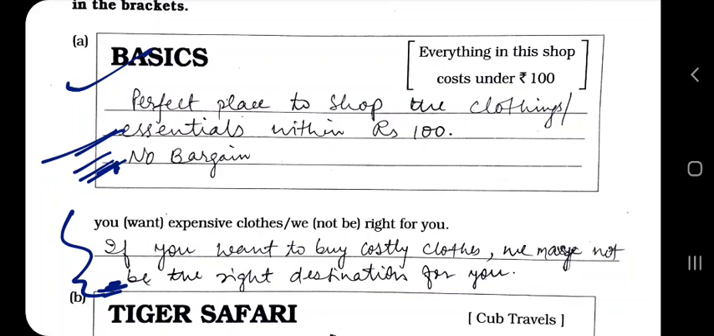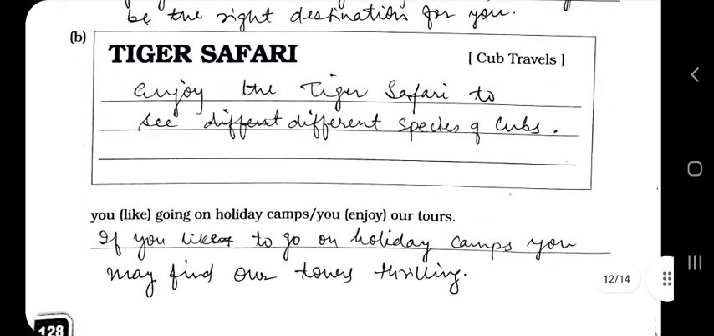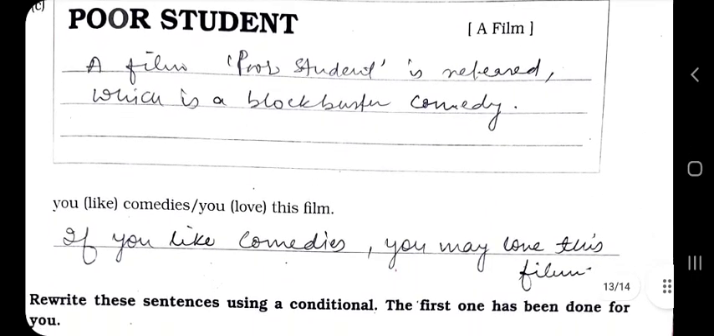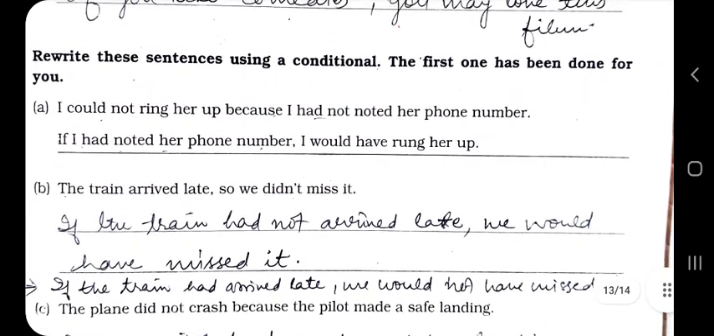So perfect place to shop the clothing essentials within ₹100, और 100 का है तो वहाँ पर कोई बार्गेन नहीं चलेगा. So if you want to buy costly clothes, we may not be the right destination for you. If use करना है, conditionals. Now tiger safari enjoy, you can write it of your own. Now see here, this is the sentence and this is the if sentence, conditional sentence. Now read out these sentences using a conditional.